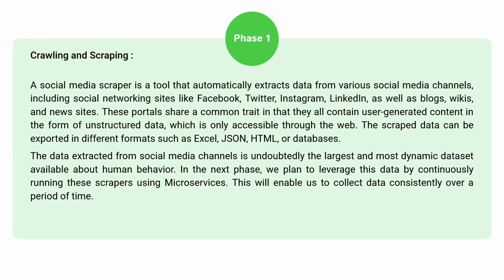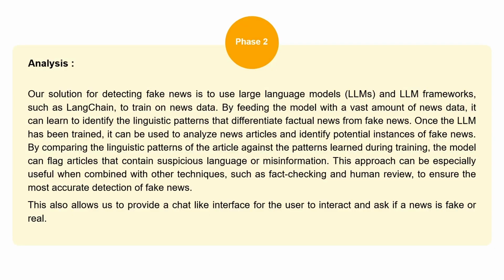In the next phase, we plan to leverage this data by continuously running scrapers using microservices to collect data consistently over time. Let me introduce you to phase 2. To detect fake news, we utilize large language models and LLM frameworks such as LangChain. We train these models on news data to teach them to identify linguistic patterns that distinguish factual news from fake news. Once trained, the model can analyze news articles or flag instances of potential fake news by comparing the linguistic patterns of the article against those learned during training.